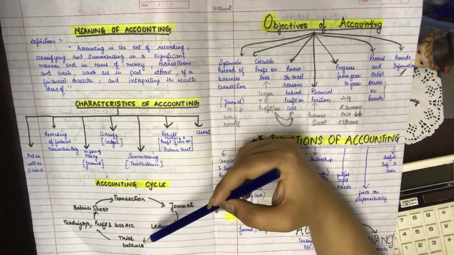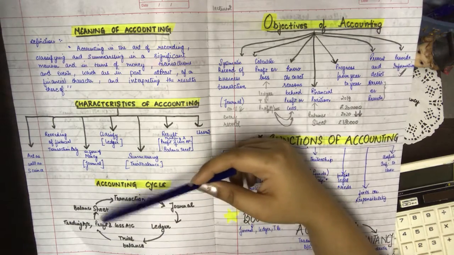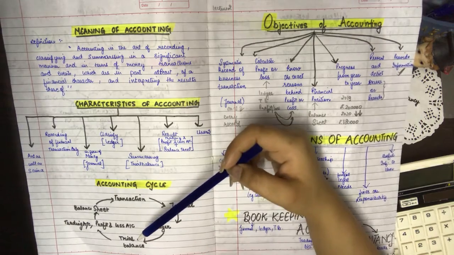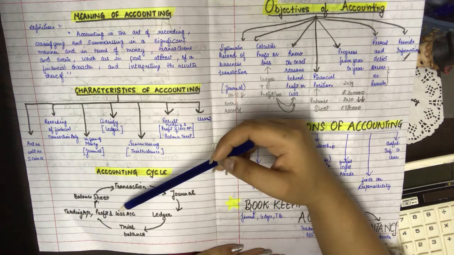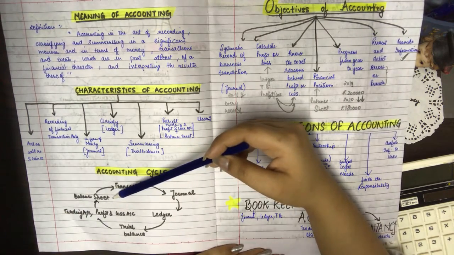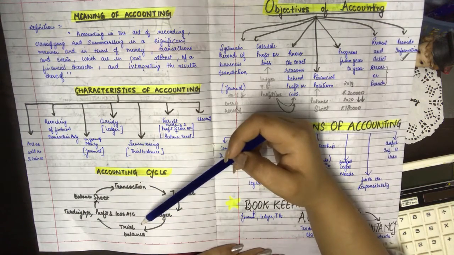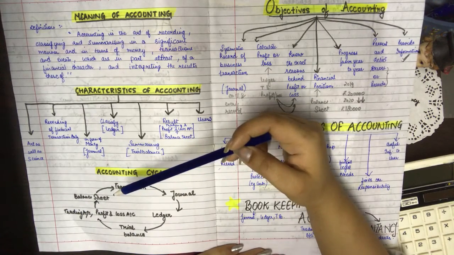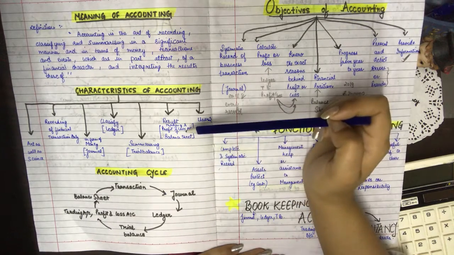Then after making trial balance, we make the trading account and profit and loss account. And from the trading and profit and loss account, we came to know about the financial result of our business. Then final one is balance sheet, which help us to know about the financial position, and all these are actually the transactions which we have converted into various stages so as to provide the information which is very useful to the end users.